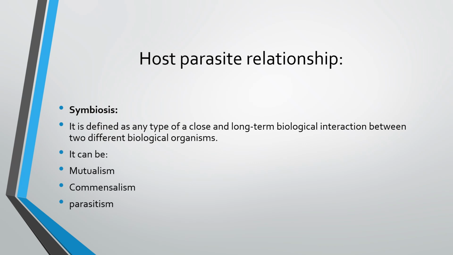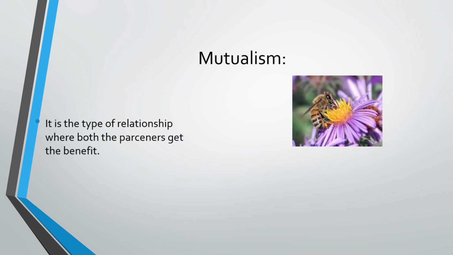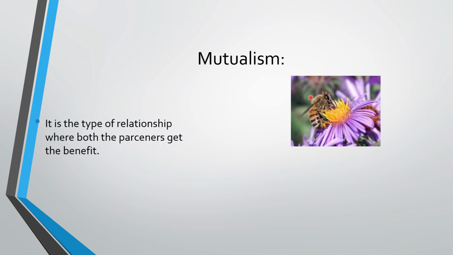We'll read in detail what is meant by mutualism. You can see the picture over here. There is a flower and there is a fly that is getting the nectar from the flower. So mutualism is a type of relationship where both partners get the benefit.